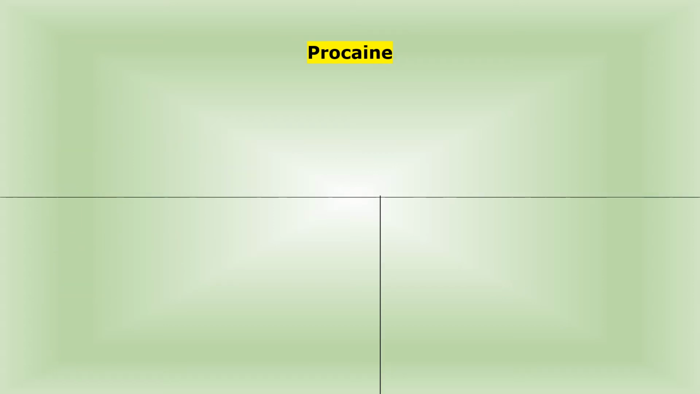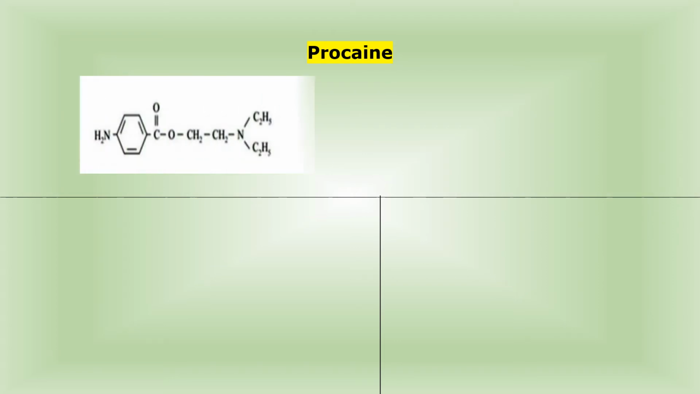Then the next drug for your syllabus is procaine. Now this is the structure of procaine. In this structure, apply the nomenclature rules. First we are going to identify the basic skeleton. This is your basic skeleton: the benzene ring, and there is a presence of COO, that is carbon and 2 oxygen atoms.